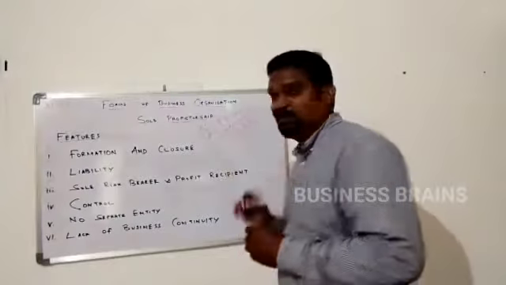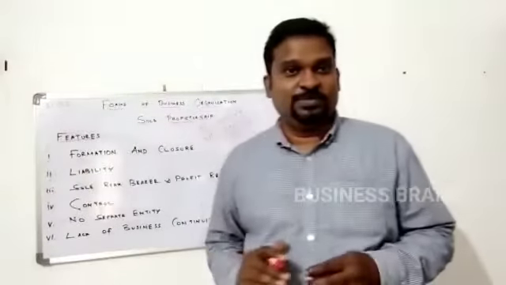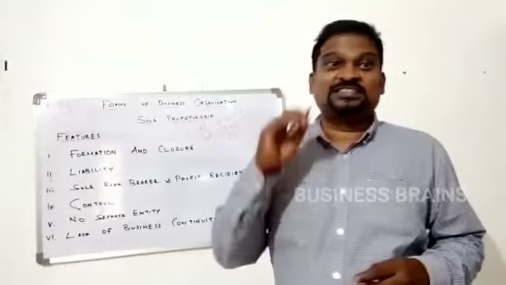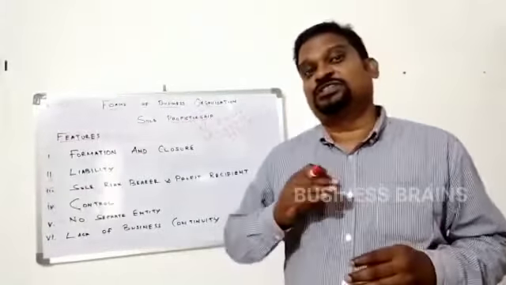So the remaining liability during the closure, the sole proprietor needs to pay from his personal assets. That is known as unlimited liability. In the case of a sole proprietorship, it is unlimited liability towards the business.